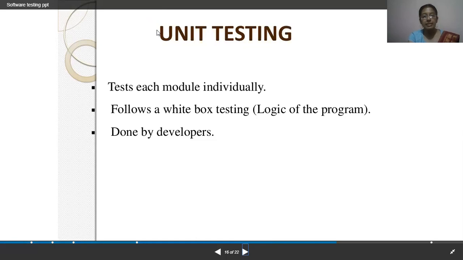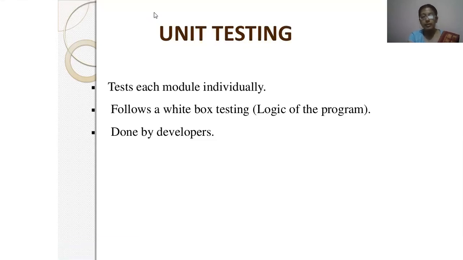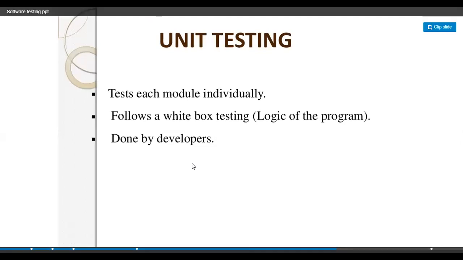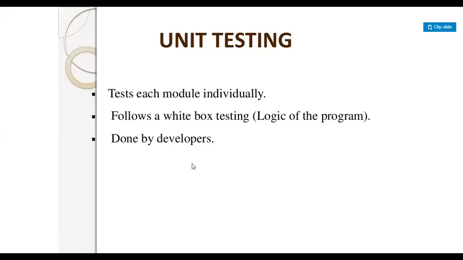Unit testing tests each module individually. As I have already told you, we divide our program into multiple units that we call modules, and follow white box testing logic of the program, done by the developer. That means each and every module will be tested, and that comes under white box testing.